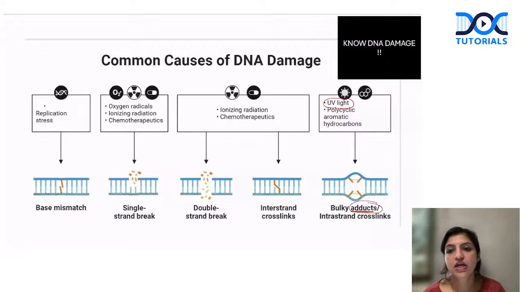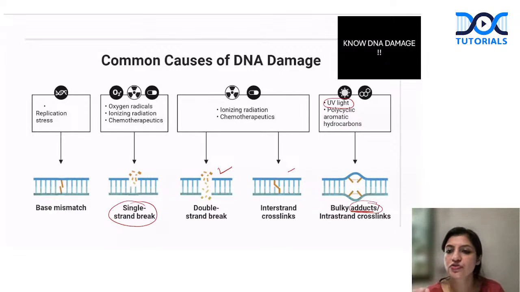Now, if there is ionizing radiation or chemotherapeutic drugs, like a directly acting carcinogen or ionizing radiation, they will cause double-stranded breaks. Sometimes ionizing radiation, chemotherapy, or oxygen radicals also cause single-stranded breaks. And last, many times in the replication process, we can have mismatches which can sometimes occur.